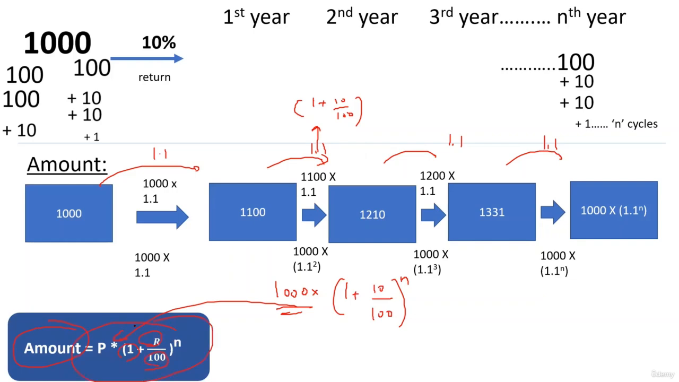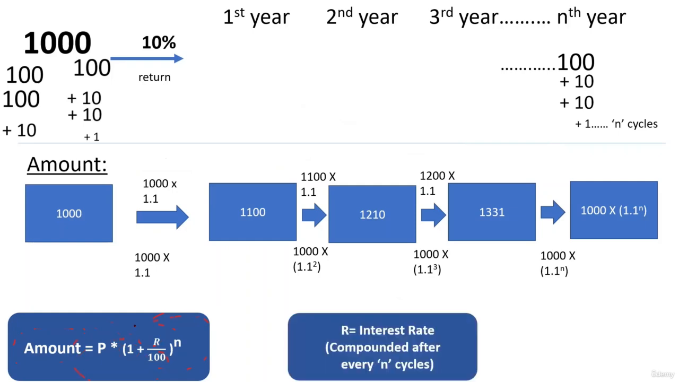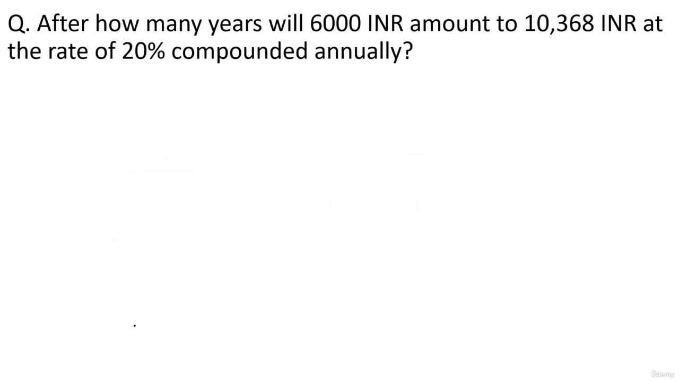The amount is P into 1 plus r by 100 raised to n. Note that r is the compound interest rate, which is compounded every n cycles. Maybe number of years, number of months, depending upon what cycle you are considering. And if you want to calculate the interest, it will be the amount minus the principal in this case. So we'll solve a few questions now based on this.